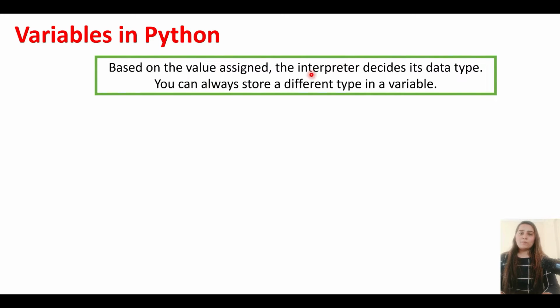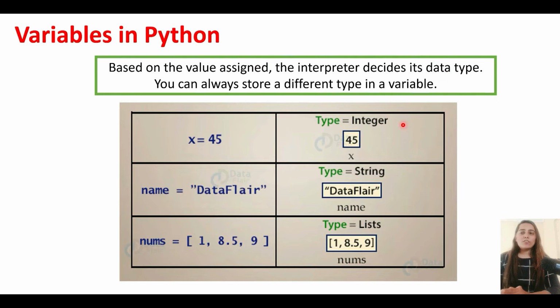So variables in Python have data types, that is integer, string, floats, booleans, and you do not have to explicitly declare these data types. What the interpreter does is, if you are declaring a variable x and to it you are assigning the value 45, the interpreter knows that 45 is an integer value. So automatically it assigns the data type integer to the variable x. Similarly, name is also a variable and Dataflare, a string value, is getting stored into it. So the interpreter knows that Dataflare is a string value, so it assigns the data type string to the variable name.